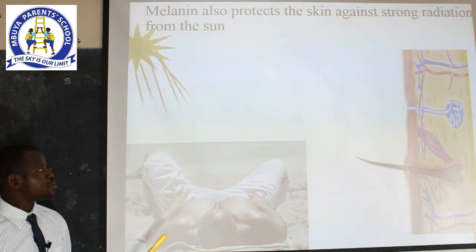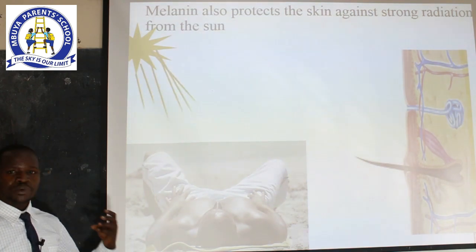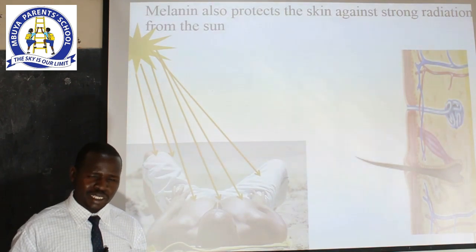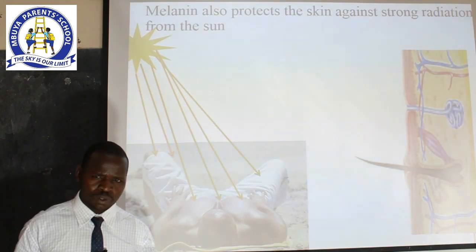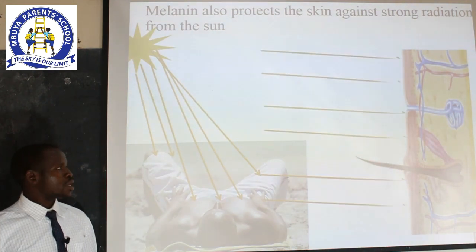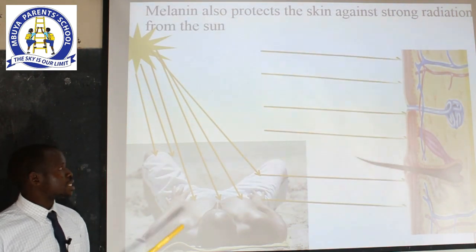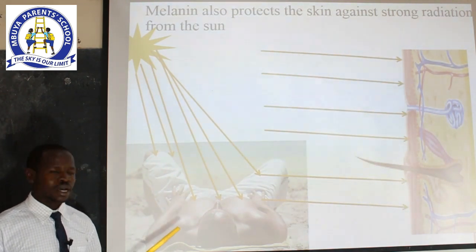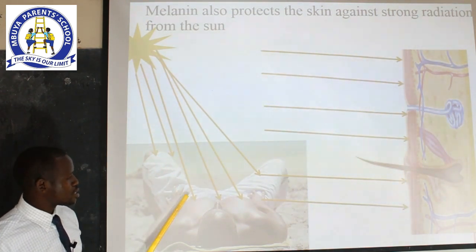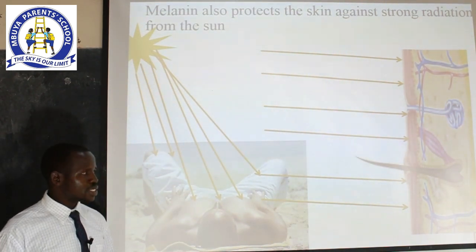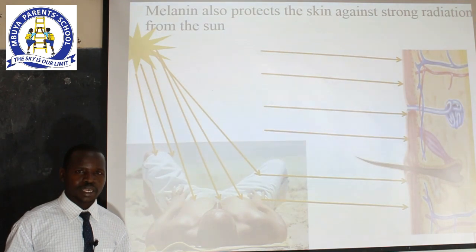We also say that melanin helps in protecting us from the ultraviolet rays of the sun, the strong rays of the sun that would otherwise cause what we call skin cancer. So how does this happen? In our picture here, you realize that someone is receiving sunlight from the source, and when the rays from the sun hit the skin, they don't enter the way they came.